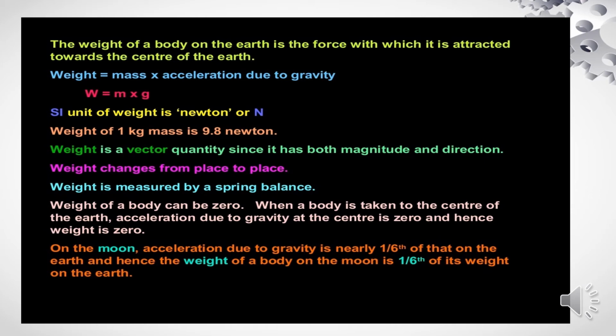When a body is taken to the center of the earth, acceleration due to gravity at the center is zero, hence weight is zero. On the moon, acceleration due to gravity is nearly 1/6 of that on the earth, and hence the weight of a body on the moon is 1/6 of its weight on the earth.